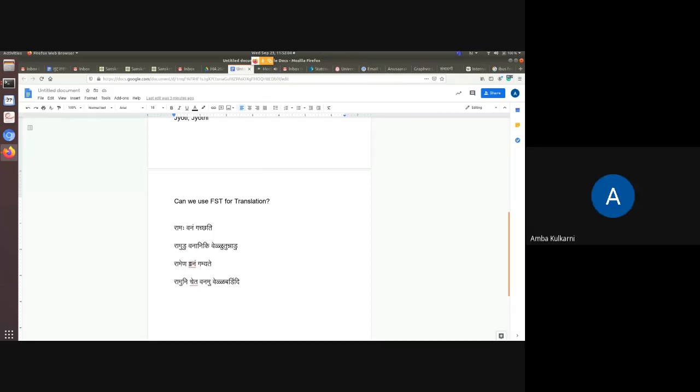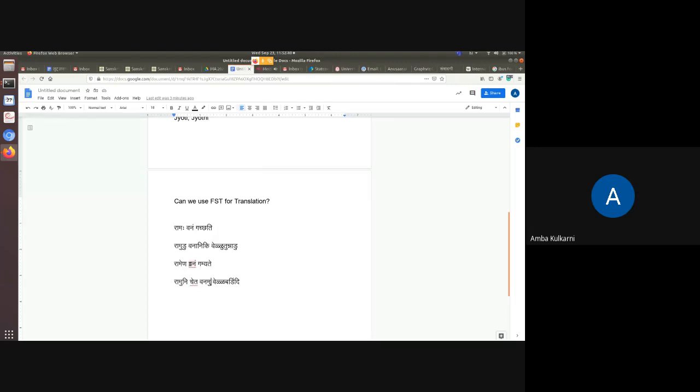The small difference is there in the word formation. Most of the time it is word formation only. Words are different, but all the constructions are same. The word order is same. In the same word order, only instead of po, vellu is used, or the suffix will be a bit different. So in such cases, you can use the FST, finite state transducer.